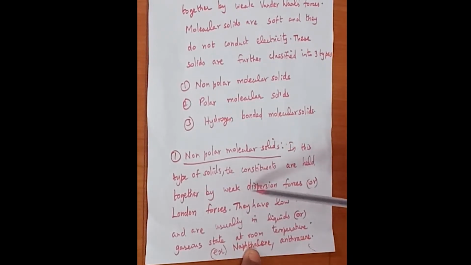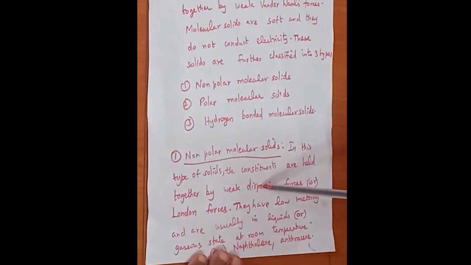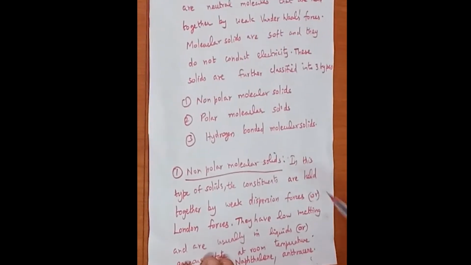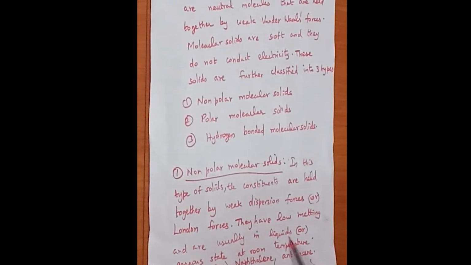Non-polar molecular solids have low melting points and are usually in liquid or gaseous state at room temperature.